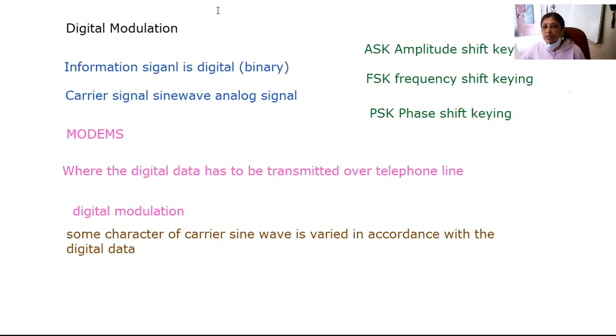So what happens in case of amplitude shift keying? The amplitude of the carrier sine wave signal is varied in accordance with the digital data. That is amplitude shift keying. Likewise, can you tell me the meaning of FSK? Yes. In FSK, what is happening?